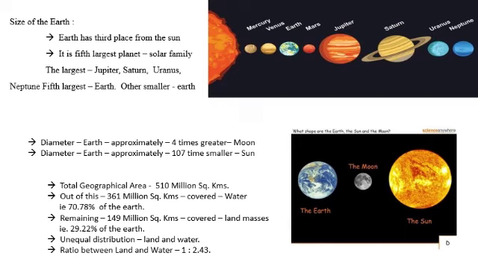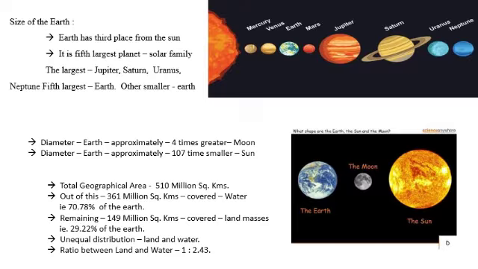The Moon is a natural satellite revolving around the Earth. The diameter of the Earth is approximately 107 times smaller than the diameter of the Sun. Look into the picture: the diameter of the Moon, the diameter of the Earth, and the diameter of the Sun. We can compare each other and clarify for yourself.